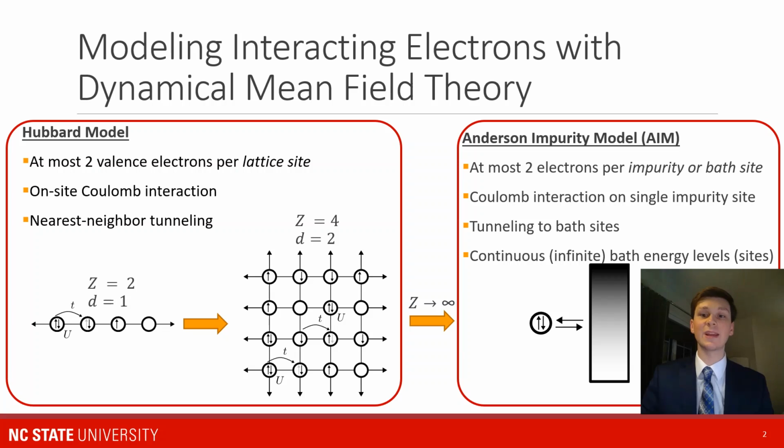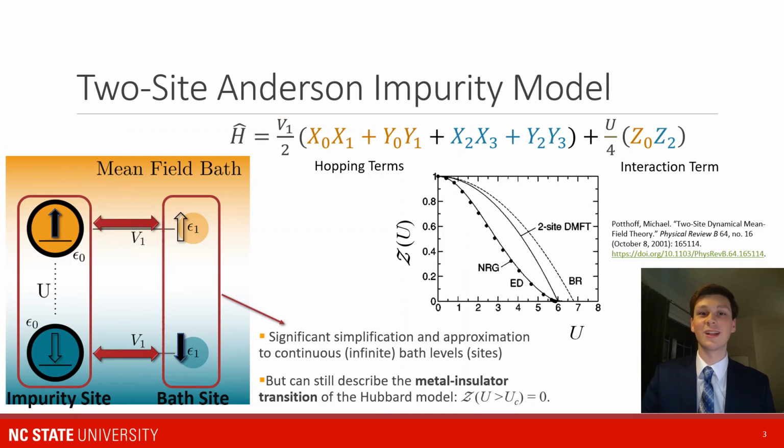If we want to simulate the Anderson impurity model, though, it still presents some difficulties. The first is we need to discretize the energy levels. The second is we need to truncate the number of energy levels down to something more manageable. Because we're looking at noisy cloud quantum systems, we truncate this down to a single energy level. This is called the two-site Anderson impurity model. And significantly, despite its simplicity, it still captures some remarkable physics in the system, especially looking at the Mott insulating phase transition.